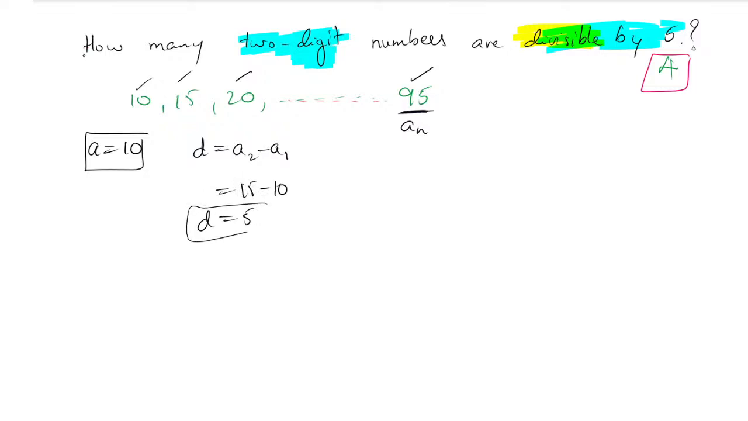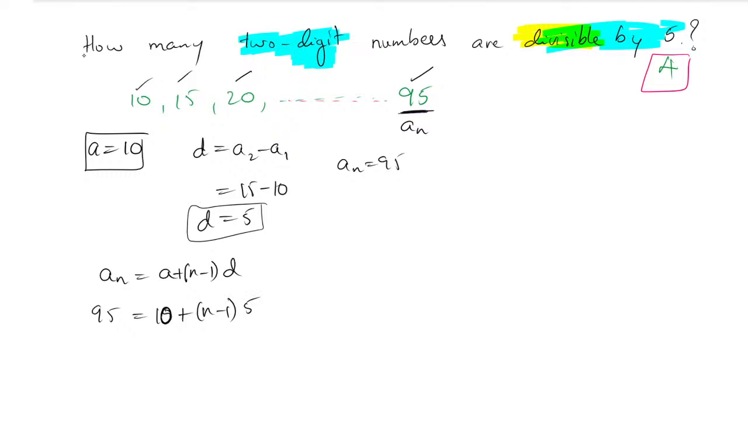Very good. So the last one we have is an. An is 95 because the last term is 95. So let us go with the formula. An is equal to a plus n minus 1 into d. An value is 95, that is equal to a value 10 we have. N value we don't know, that is only what we have to find.